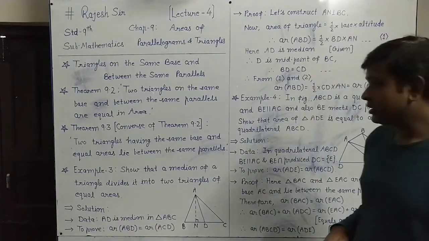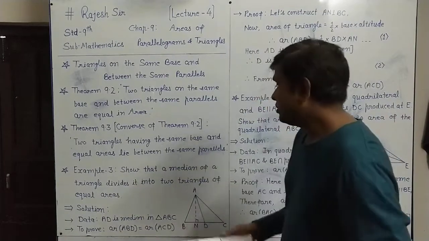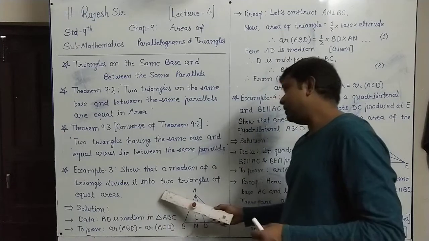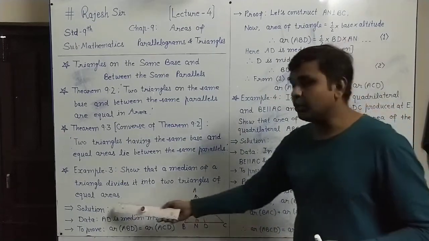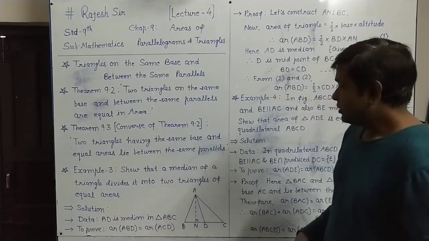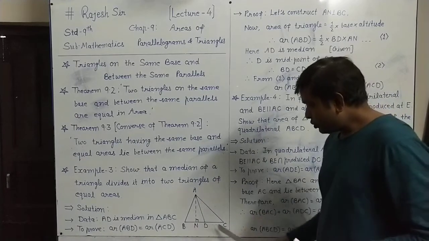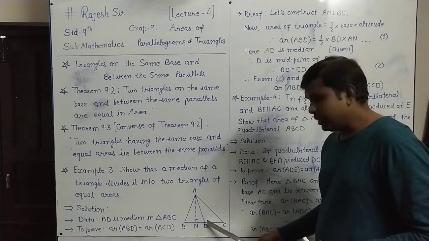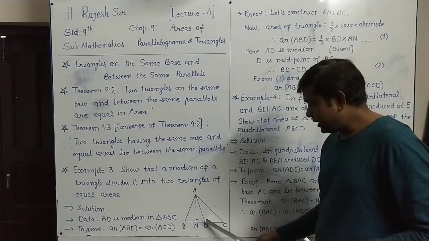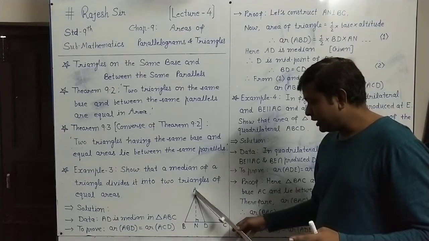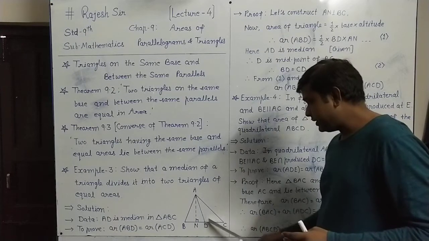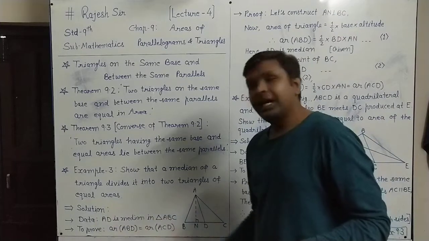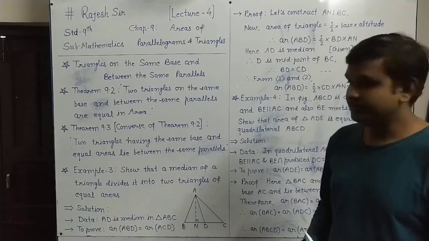So example 3 is: show that a median of a triangle divides it into triangles of equal areas. For this, the situation is shown in this figure. Triangle ABC is shown here. Its AD is a median, and because of AD, the two triangles so formed are ABD and ACD. These two triangles have equal area, that we have to show here.